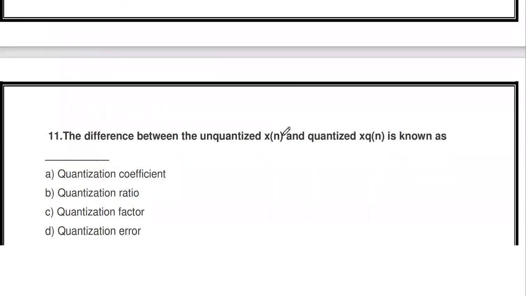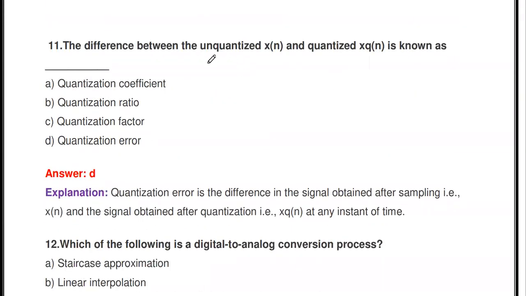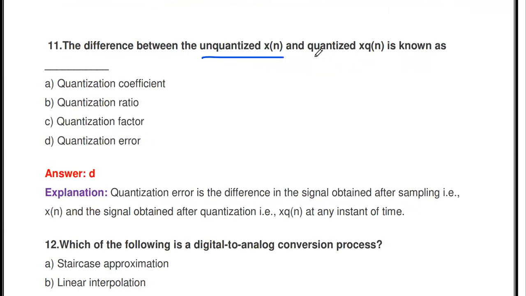The next thing: the difference between the unquantized input x of n and the quantized output x q of n is known as dash. For quantization, we apply the unquantized input x of n, and the quantized output is referred to as x q of n.